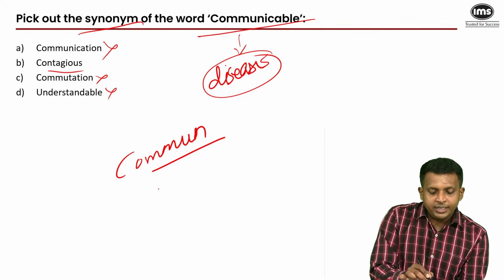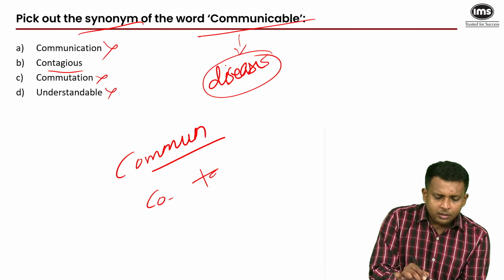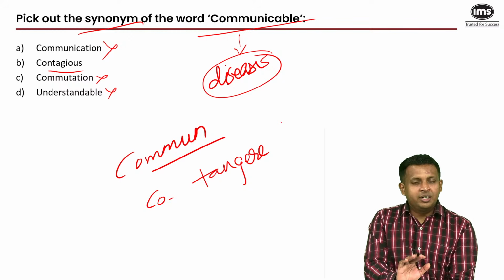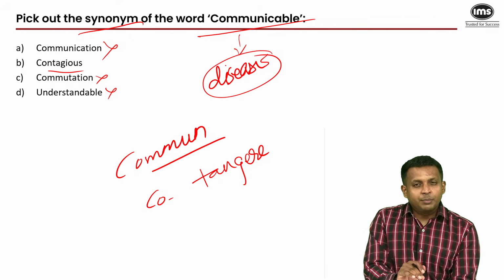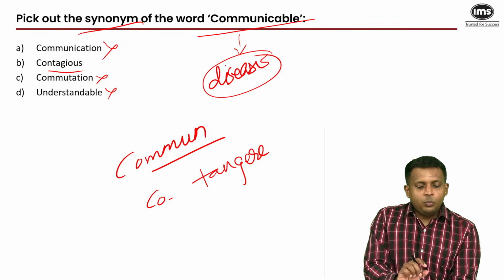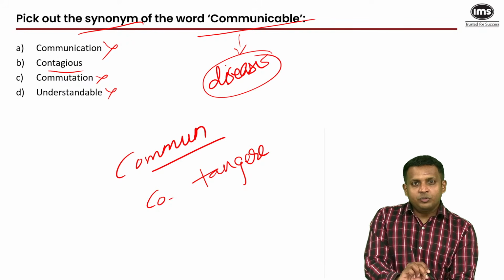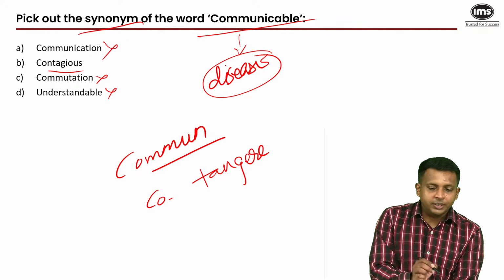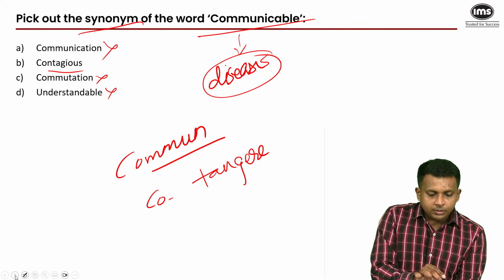And contagious. Now, contagious has 2 roots. Co means again together, and tangere, which is related to the word tangible, something which can be touched. So when you touch other people and the disease goes from one person to another, it's a contagious disease or even a communicable disease. So the synonym was contagious. Next,